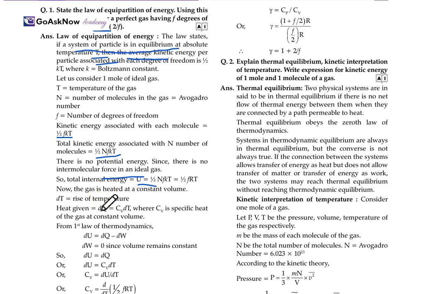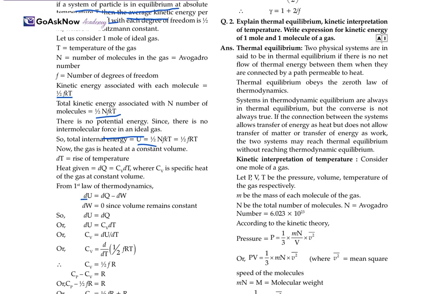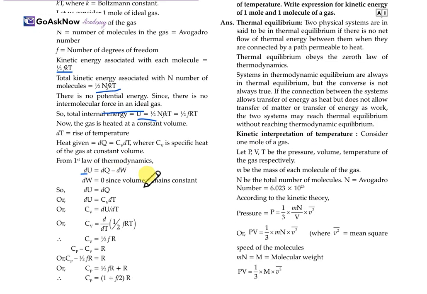So dT is the rise of temperature, dQ is Cv dT, where Cv is the specific heat. From the first law of thermodynamics, we know that dU is equal to dQ minus dW. So dW is equal to 0 since the volume remains constant. So dU is equal to dQ, and dU is equal to Cv dT. So we rearrange this equation and we get Cv is equal to the differentiation of 1 by 2 FRT. Cv is equal to half FR after differentiating.